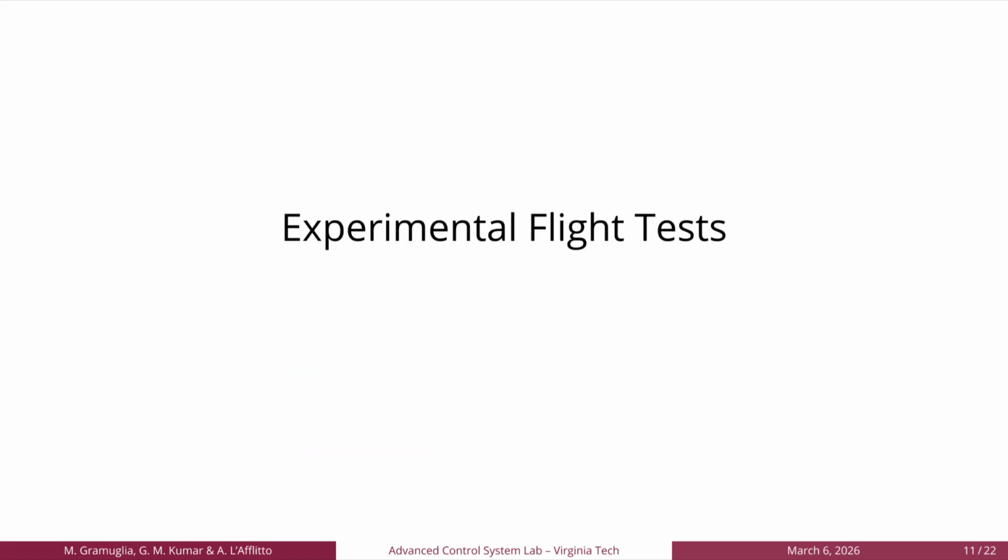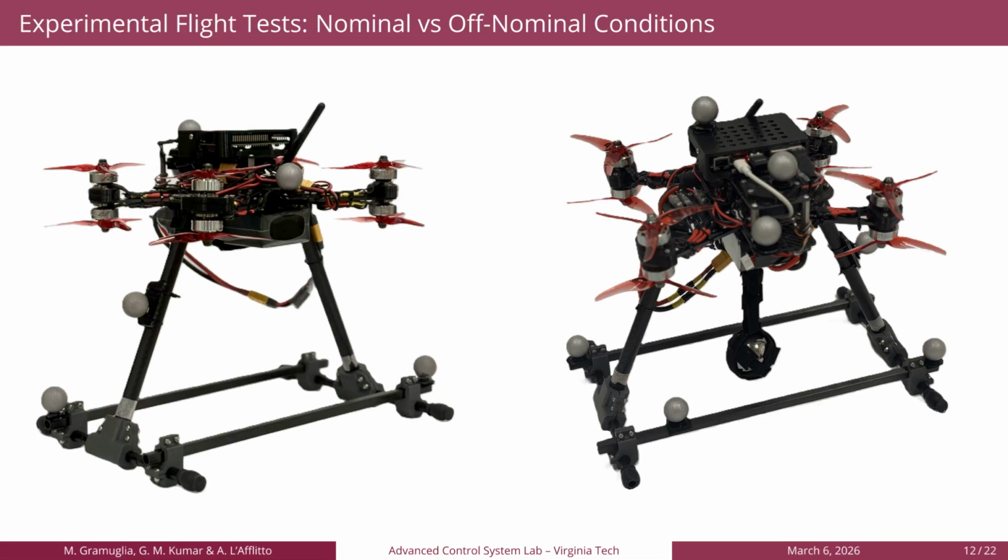We'll now have a look at some experimental flight tests used to assess the performance of the proposed algorithm. The proposed adaptive funnel two-layer MRAC system is compared to its classical two-layer MRAC counterpart. 2 types of mission are performed, one in nominal conditions, and one in off-nominal conditions involving an unknown sling payload attached to the UAV frame that has a mass equal to 27.6% of the vehicle mass.